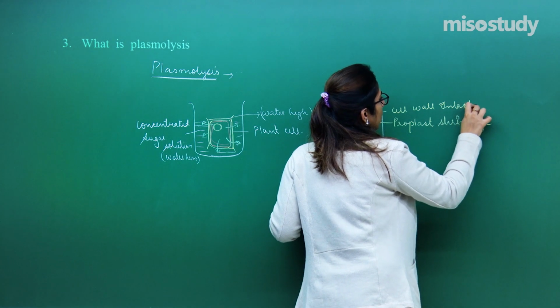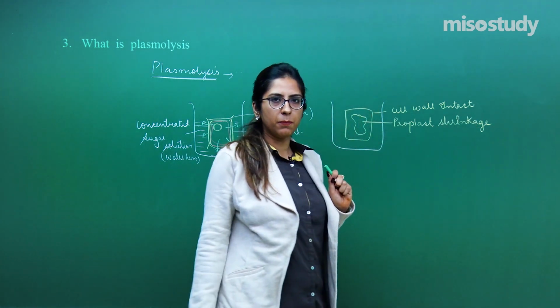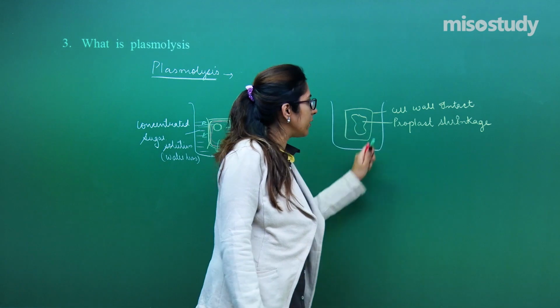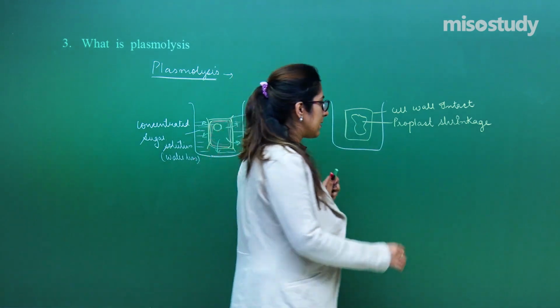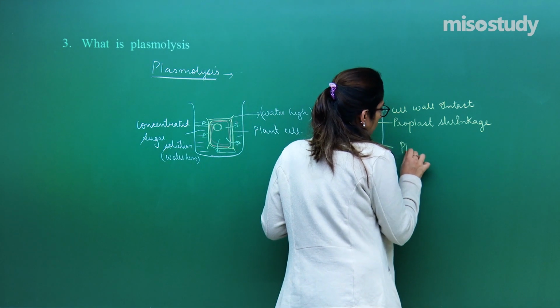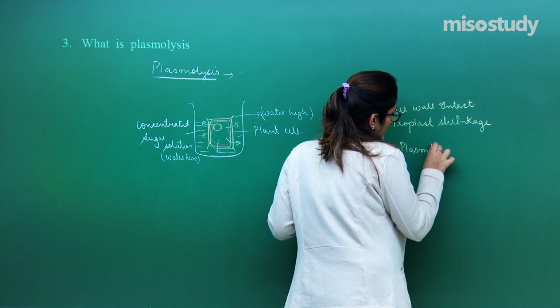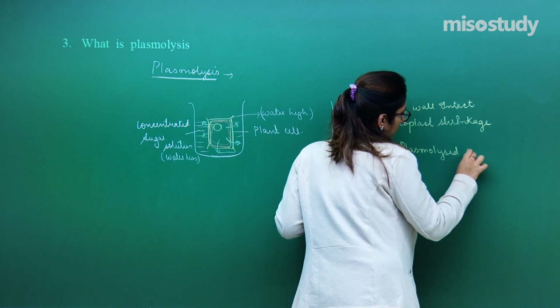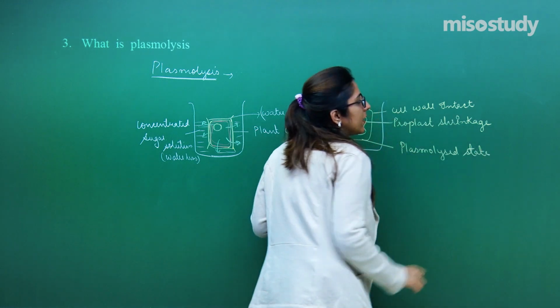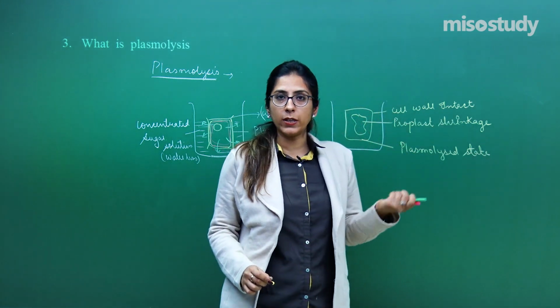This particular condition of a plant cell is considered a plasmolysed state.